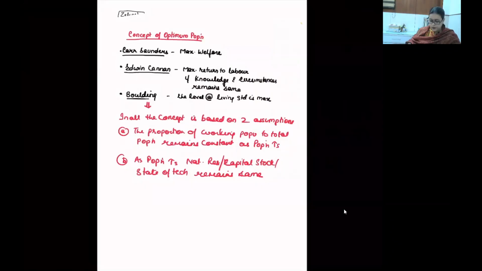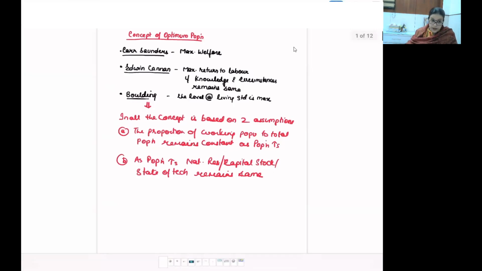पढ़ लिया, concept तो समझ में आ गया. Supposedly it's a 20 marker question. How will I attempt it? How will I correlate it with the different components? That is what we are trying. When I talk about optimum population, what exactly do we take into account? Optimum population is related to the work of three different scholars, and each one of them has tried to give us something different as optimum.